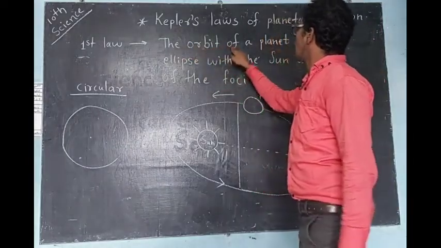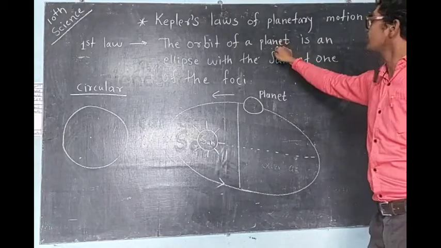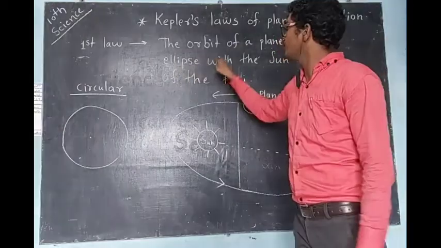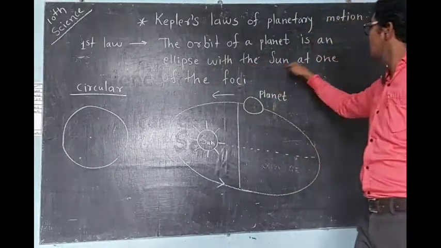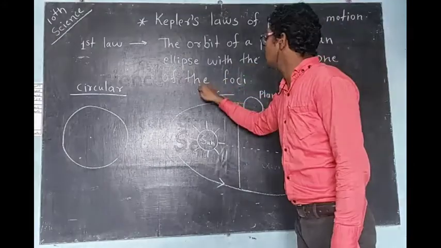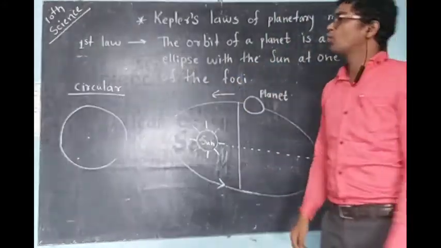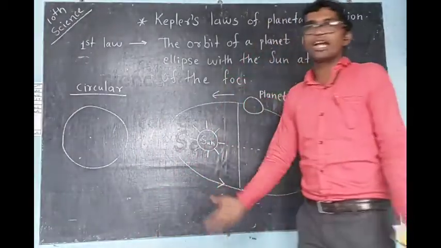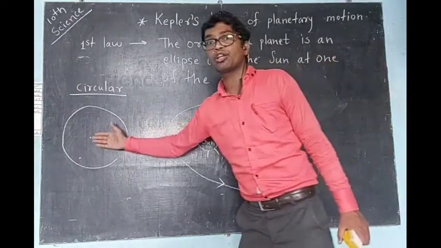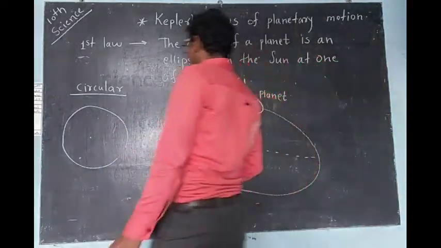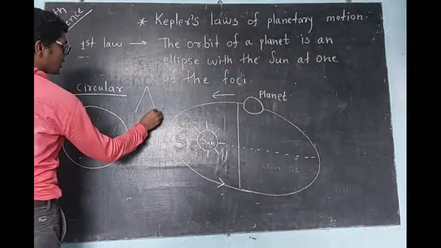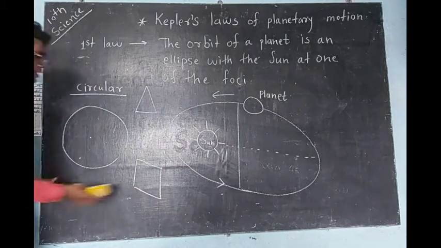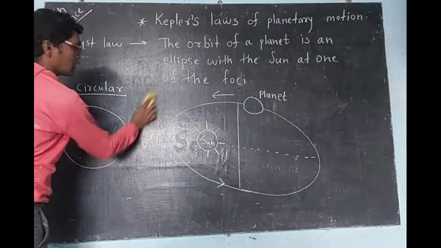The orbit of a planet is an ellipse with the sun at one of the foci. Maybe you are learning different types of shapes in maths also. Like the circular shape, then you can take the example of triangular shape, square shape. So many shapes you are learning.